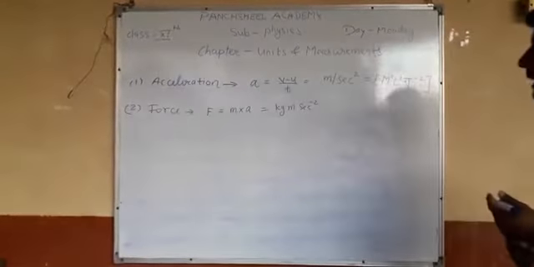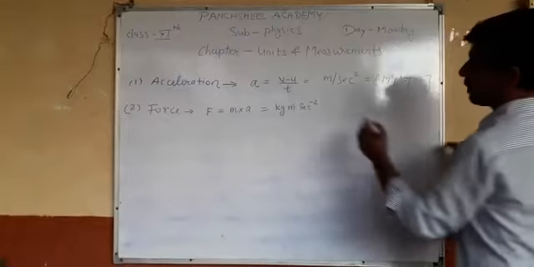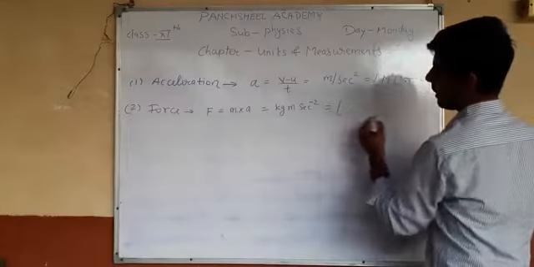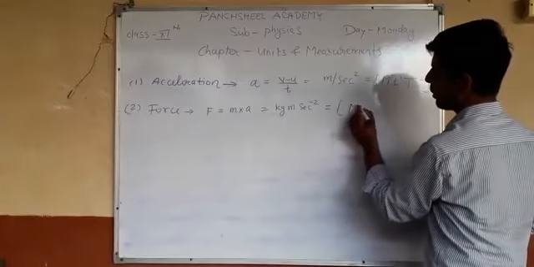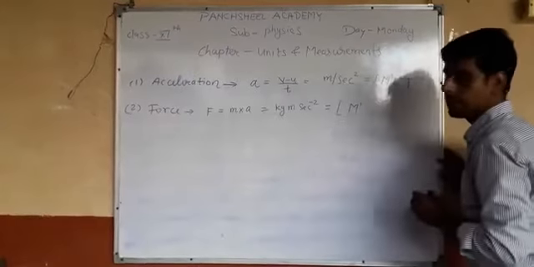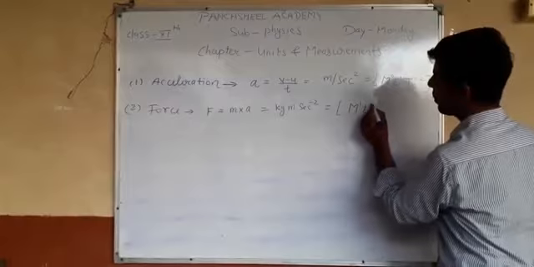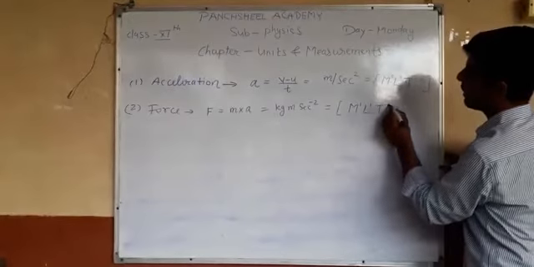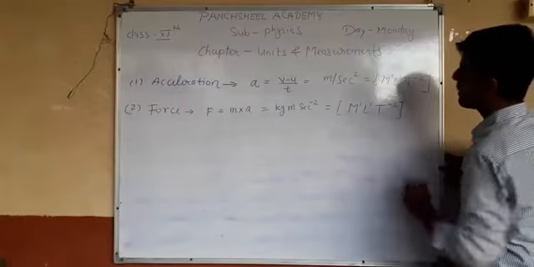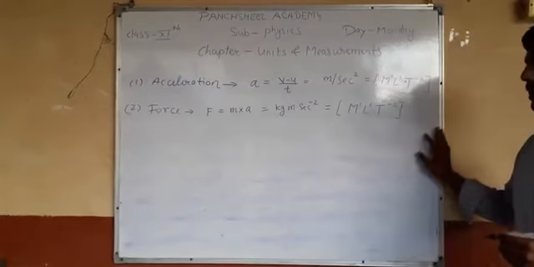So write the dimension formula. Mass is there, so you write M1. Length is there, so you write L1, and time is also there, so you write T minus 2. This is the dimension formula for force.